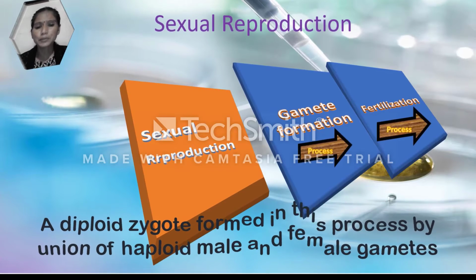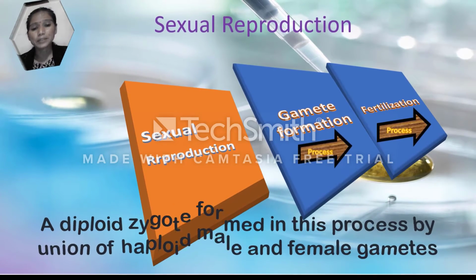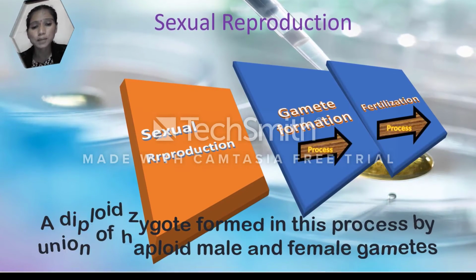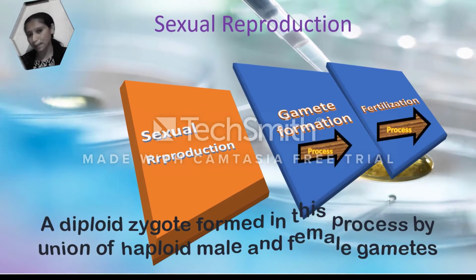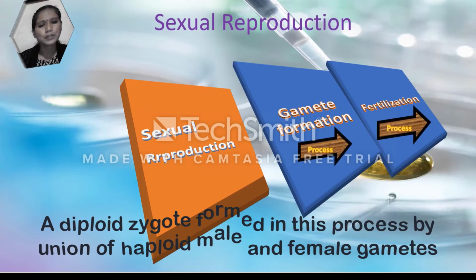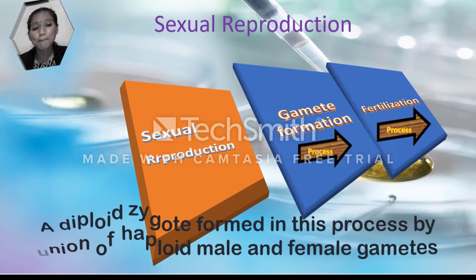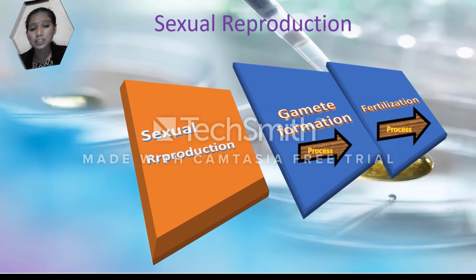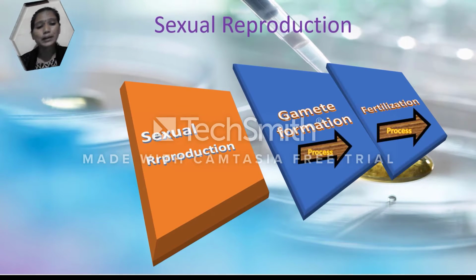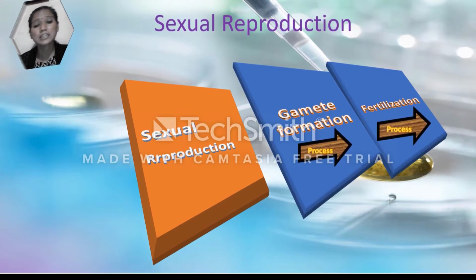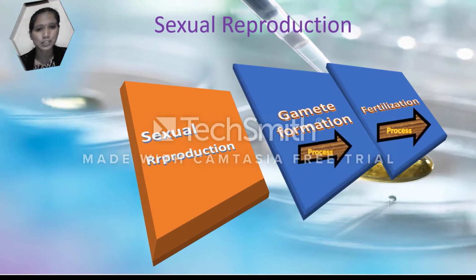The new individual shows similarity with the parents for some characters and has some characters different from both parents. Here, the diversity in living organisms occurs due to genetic variation.